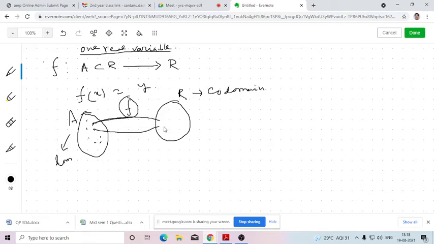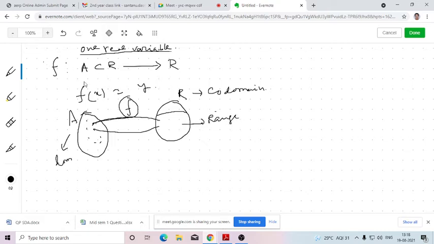Now the entire set of real numbers can be involved here to provide the definition of each and every point we are considering in the domain. Otherwise, some subset of R can cater to that need. That means some subset of R can provide all the definitions corresponding to each and every point which we are considering in the set A. Then this is called the range. All of you are familiar with that.